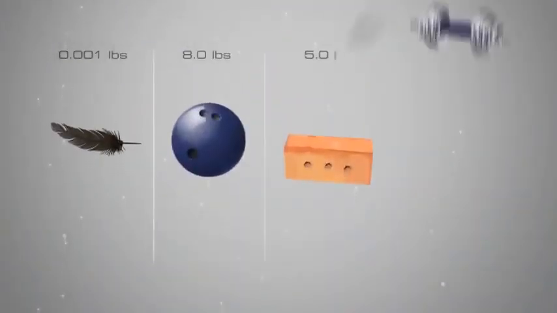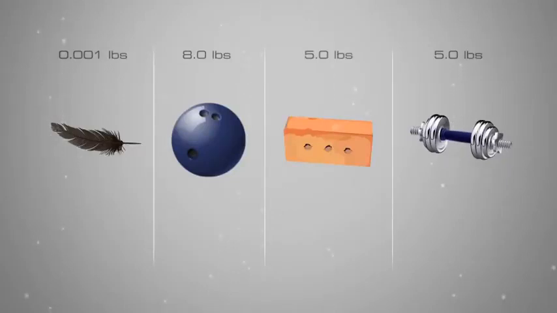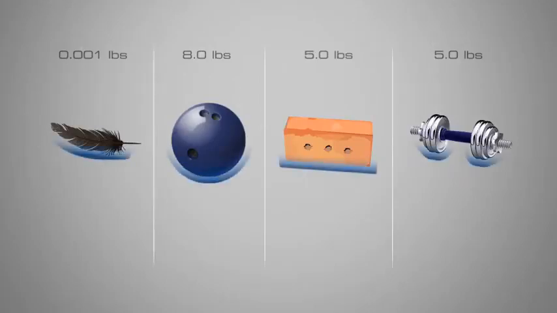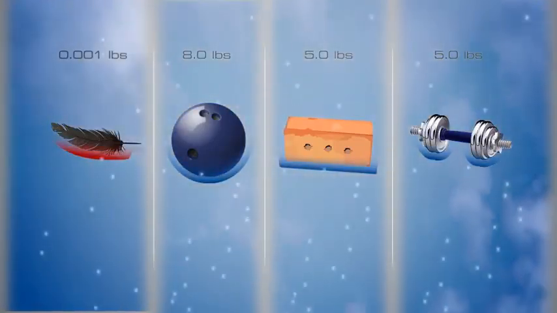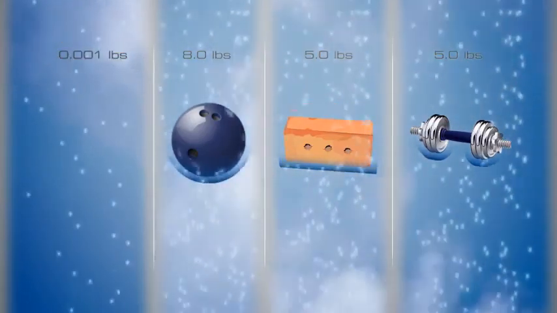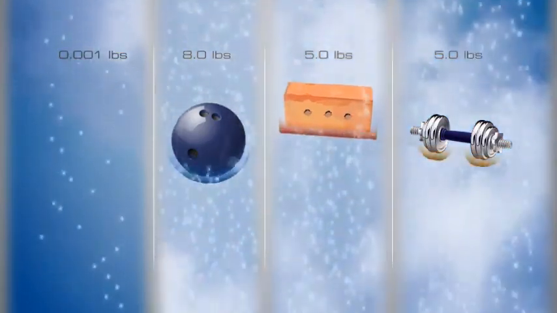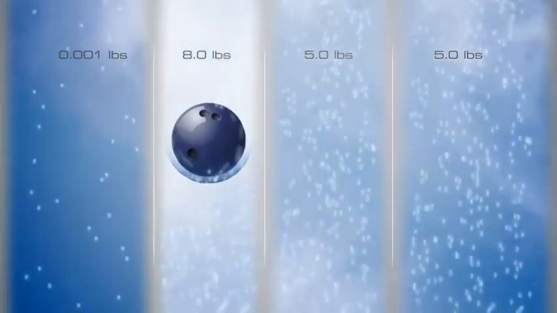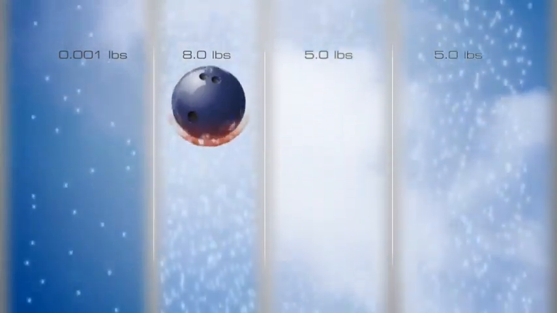Now let's take a look at different objects that have different masses and shapes in a vacuum. Notice that the brick, the bowling ball, the dumbbell, and even the feather will fall at the same acceleration, velocity, and the distance traveled are the same. However, when these objects fall in Earth's atmosphere, they will encounter air resistance. Their shape and weight will determine their terminal velocity, the point at which the air resistance moving around the object equals the object's weight.